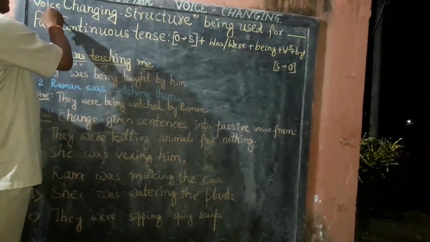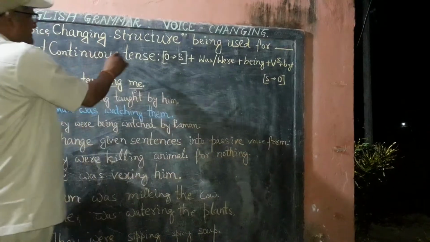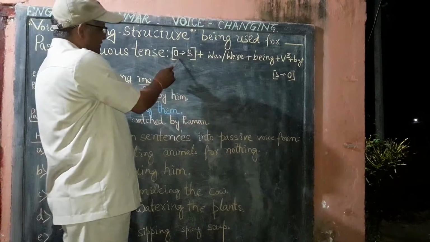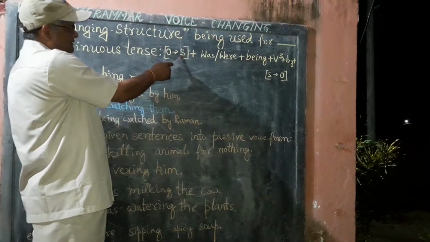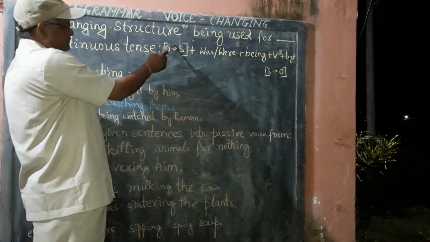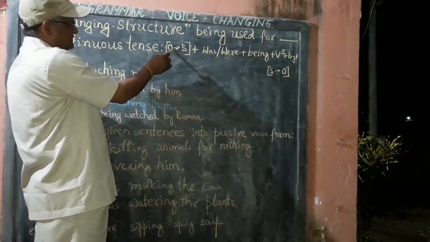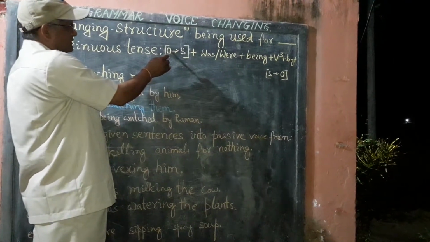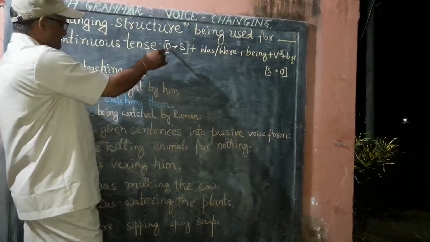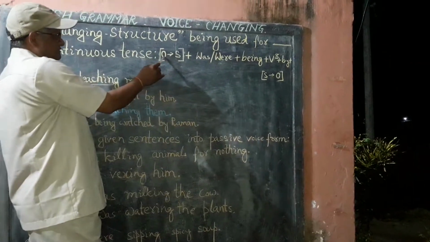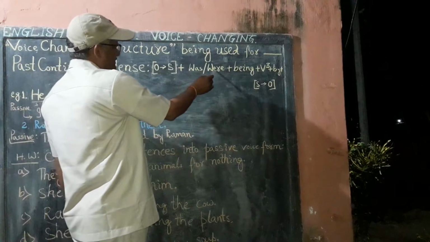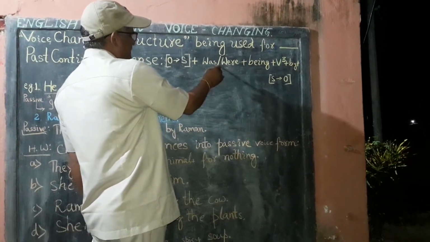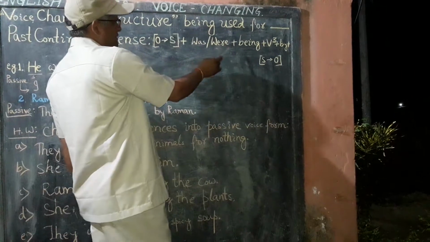This is the voice changing structure used for past continuous tense. First of all, the object is changed into the subject. Then a question arises: from where does this object come? This object refers to the object of the past continuous tense. It is changed into the subject. Then was or were is used as per the number and person of the subject.